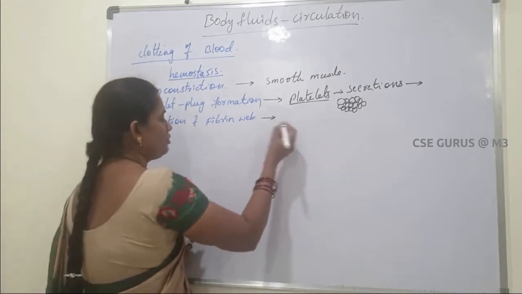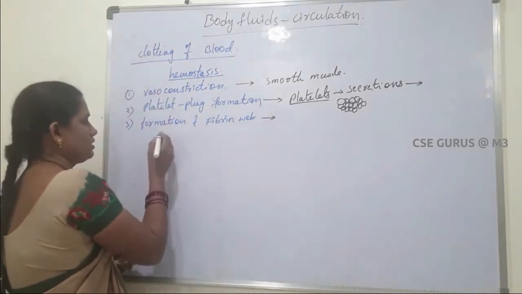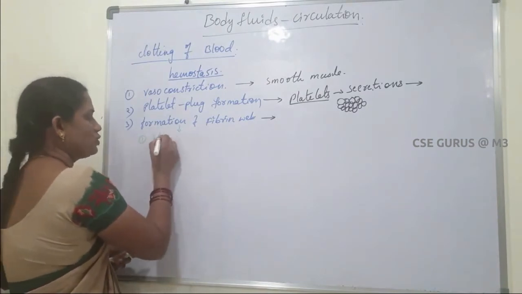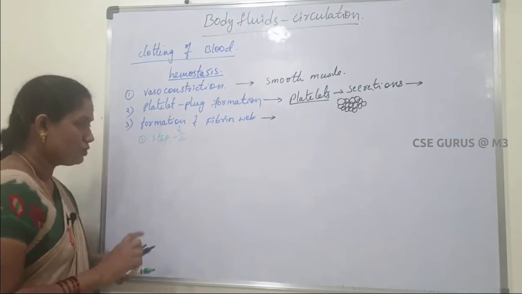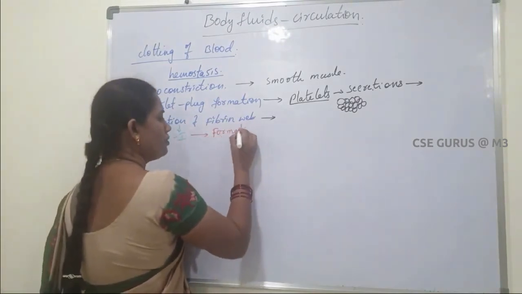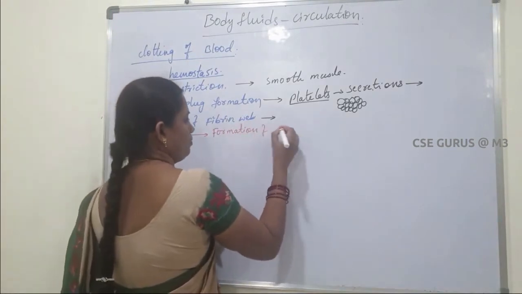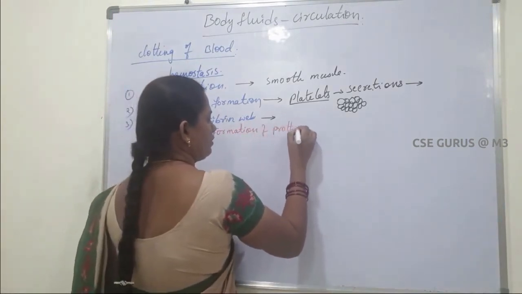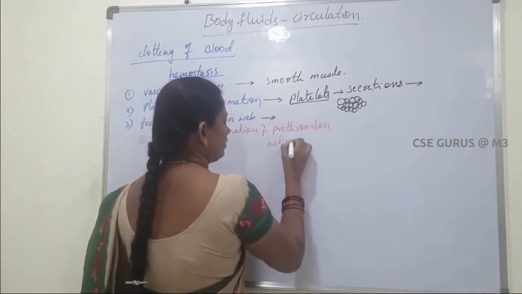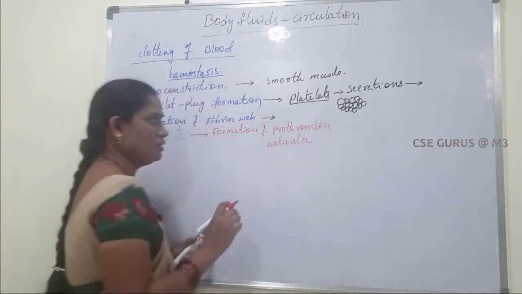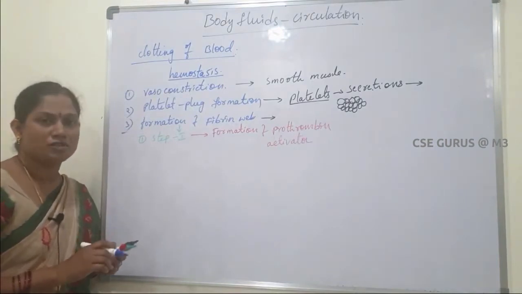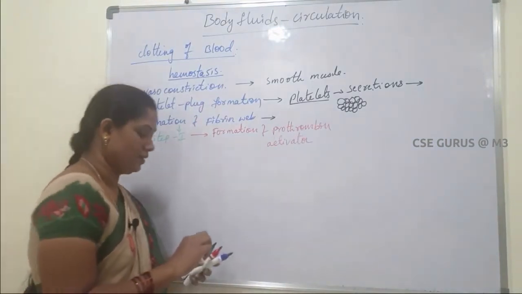Here the formation of fibrin web has three steps. Step 1 is formation of prothrombin activator. So in the third method, the first step is formation of prothrombin activator.